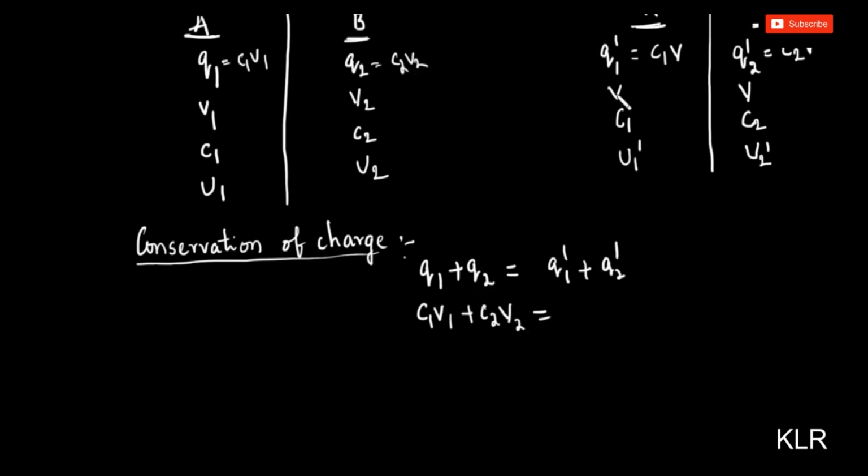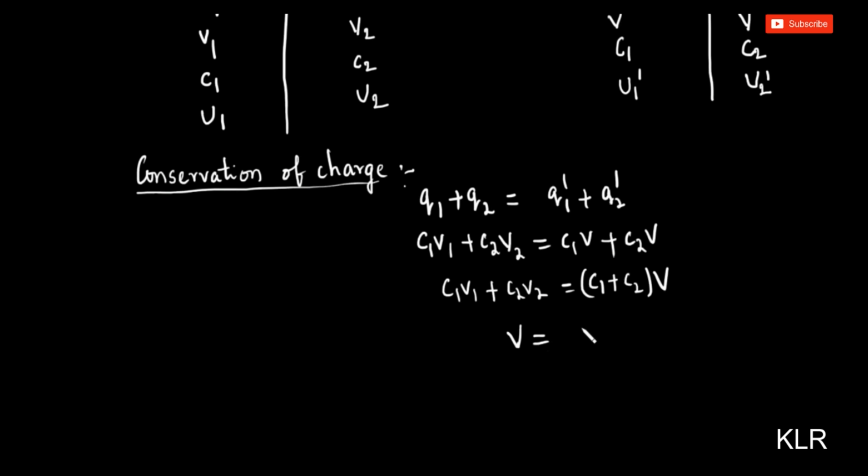That is equal to Q1 dash is C1 V plus Q2 dash is C2 V. I applied conservation of charge. So Q1 plus Q2 is equal to Q1 dash plus Q2 dash. So now this is C1 V1 plus C2 V2 is equal to, now I'll take V common, C1 plus C2 into V. Now the common potential V is equal to C1 V1 plus C2 V2 by C1 plus C2.